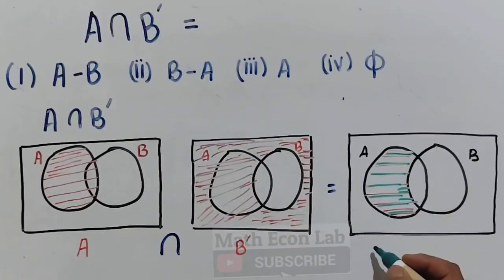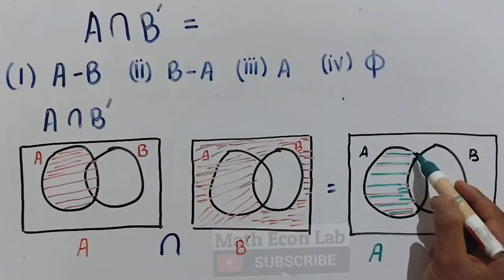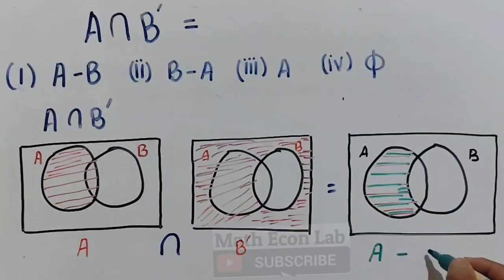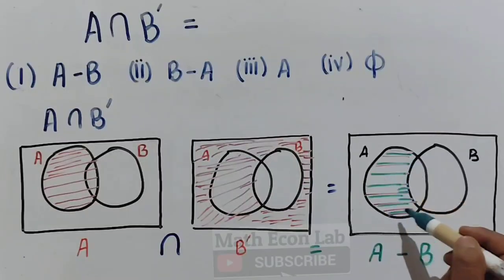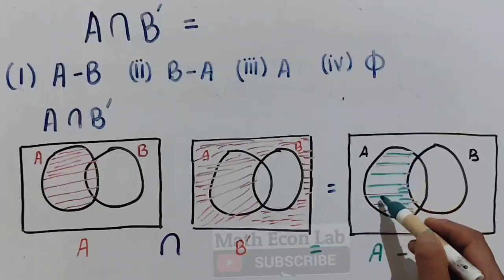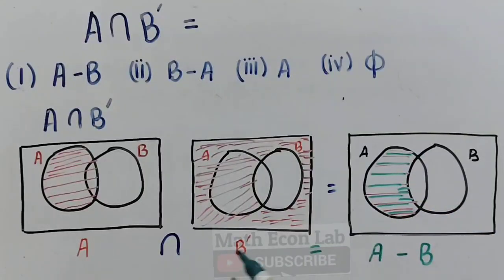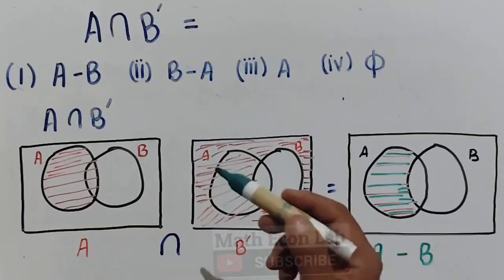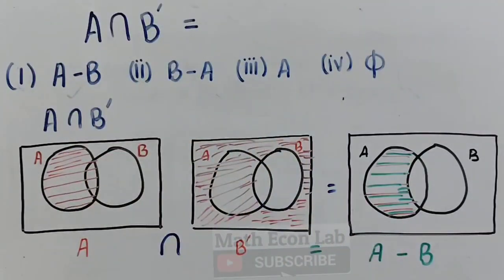So it is equal to set A minus set B. That implies A intersection B complement is equal to A minus B. That is the elements which are only in set A. So the correct option should be option A here.